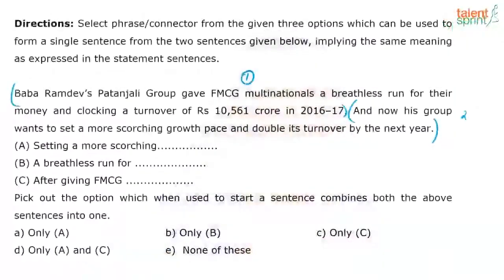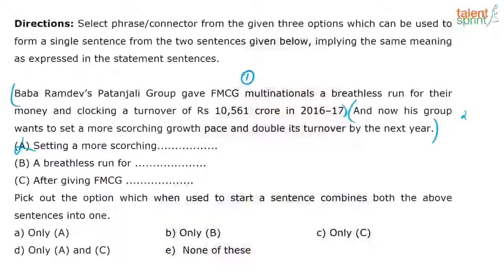Setting a more scorching growth pace and doubling its turnover by next year, Baba Ramdev's, if I have to go in that mode, I can't, because that's not what the context is implying. The meaning is not that. They want to set a more scorching pace, which means it's not yet done. So I can't use option A, out.